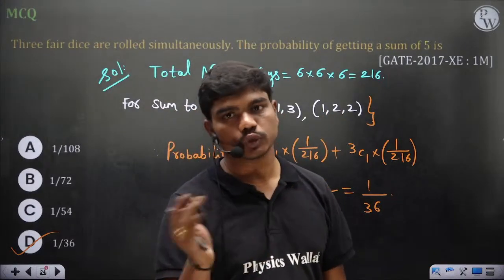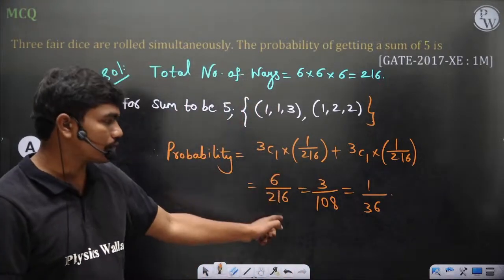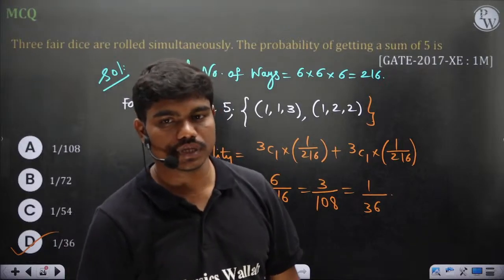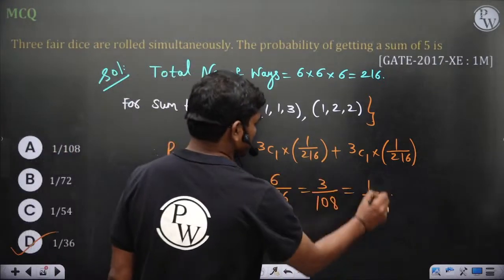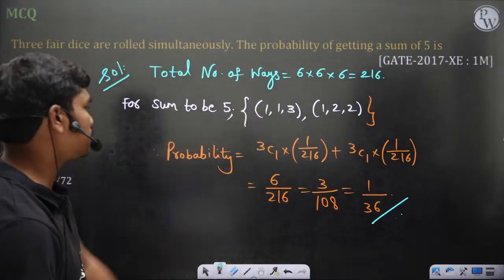It's 122 or 212 or 221. Okay, so totally we have 6 chances. So 6 out of the 216 cases would give you the answer actually. Okay, so 1 by 36 is the perfect answer for this case. Okay, it's a 1 mark question, that's why it's a simple question.